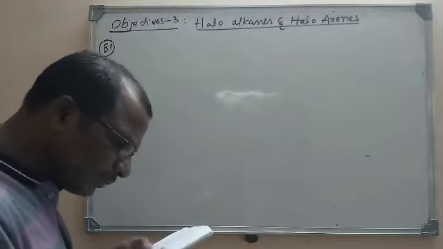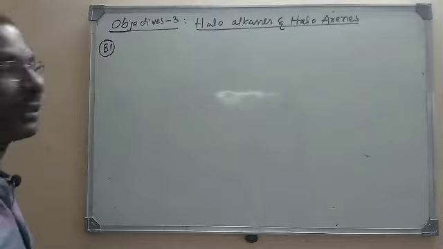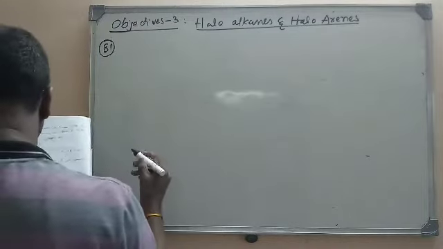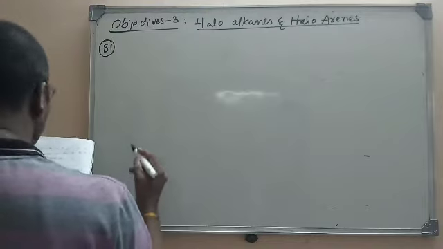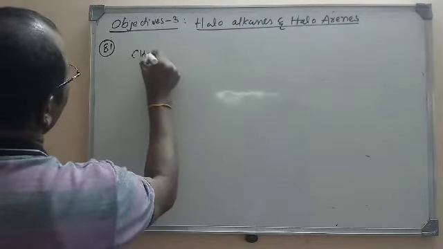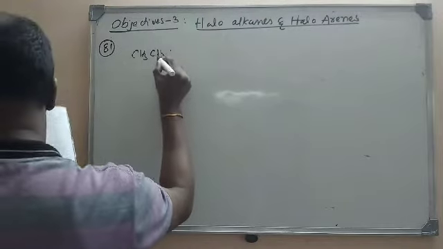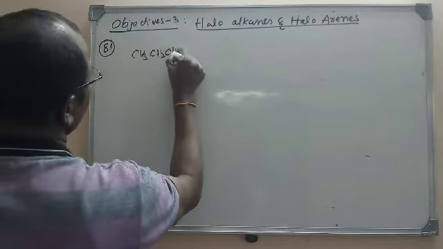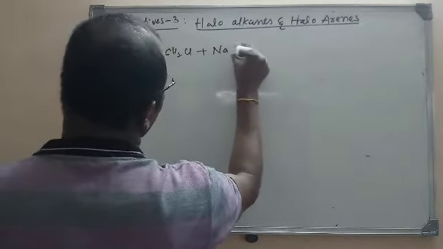So what are the two compounds? Actually it is a Wurtz reaction. So let us check option A: chloride treated with methyl chloride also.